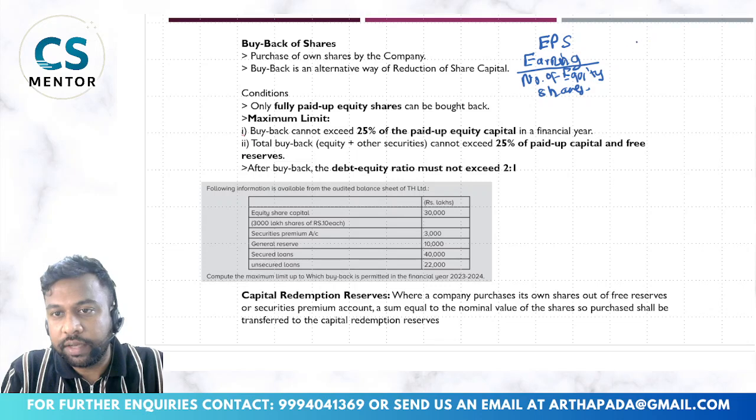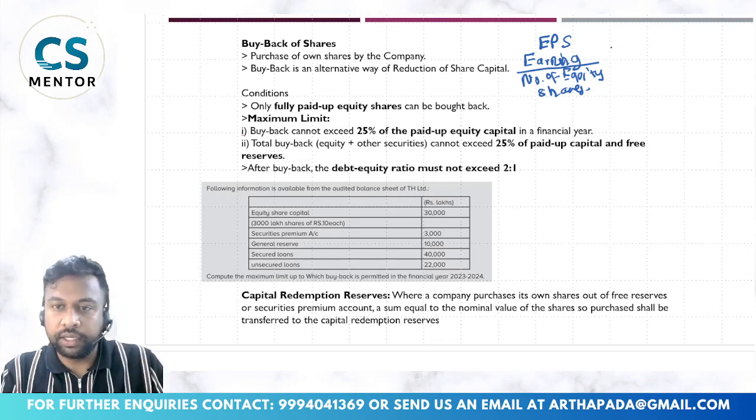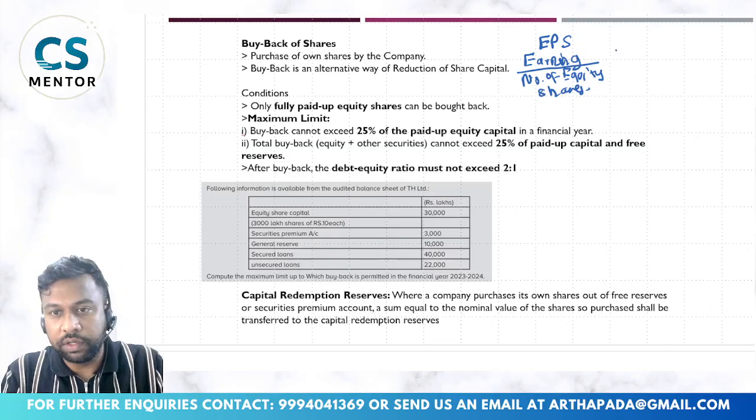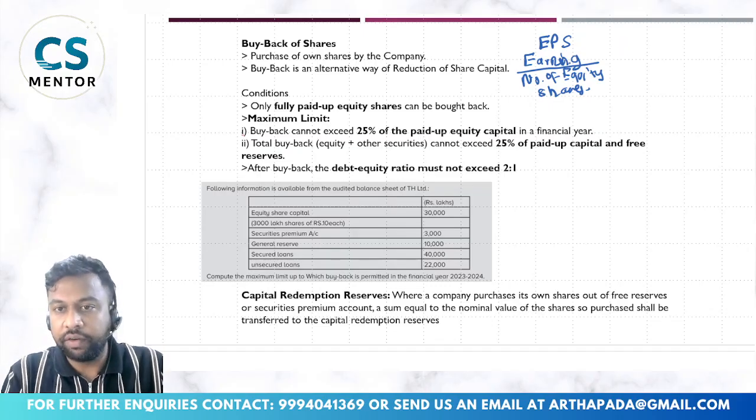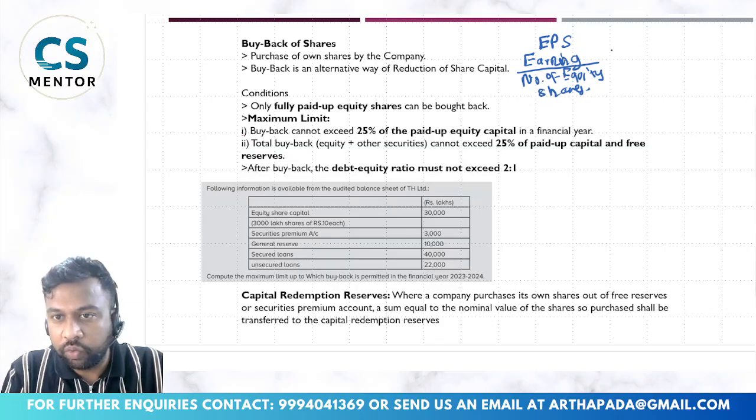Okay, so for example, my company is earning let us say every year 2 crore rupees of net profit, after paying all my taxes, after paying the debenture interest, after paying the preference shareholders' dividend, whatever is left is, let us say, 2 crores, so 200 lakhs rupees. And I am having let us say 1 crore shares in numbers, so 100 lakhs. So my EPS is 2 rupees.